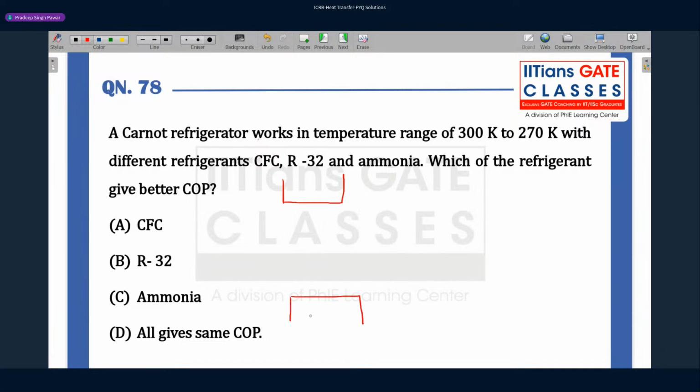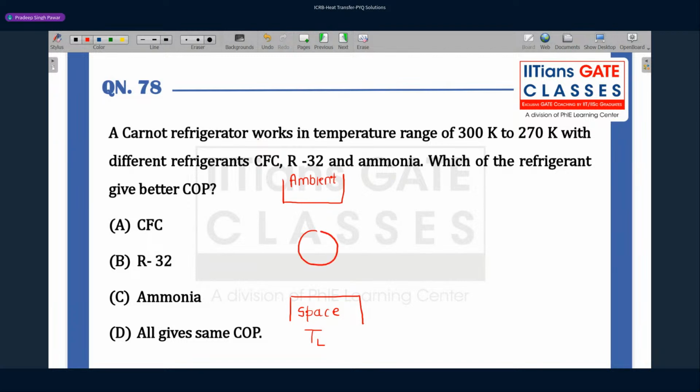So basically you have a refrigerating space, which you want to maintain at lower temperature. And this is your ambient, where you are dumping the heat which you are extracting from this refrigerated space.